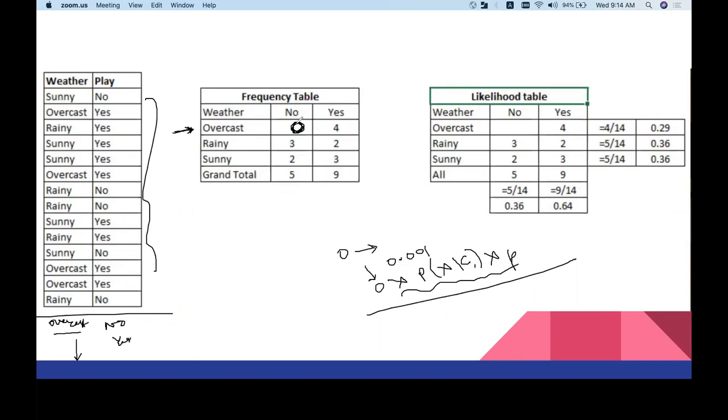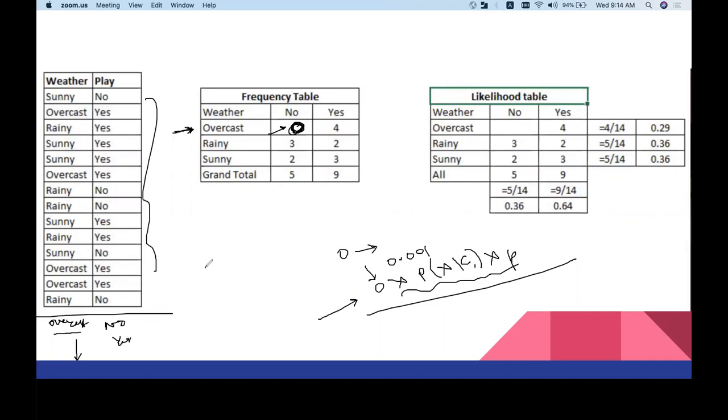Now, the reason you will never get this as no is because this is the probability of no, and whenever you multiply this with any number of probabilities in your Bayes theorem, ultimately you will end up with 0, because you multiply 0 with anything, you end up with 0. That is the problem with zero frequency. What you said makes sense, because that is a con for all data sets and all algorithms. The bigger problem here is, since you have this as 0 and you multiply it with your conditional probabilities, even if you get overcast, there is not even a chance that this probability will be highlighted.